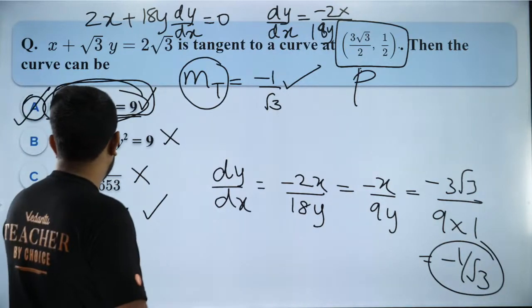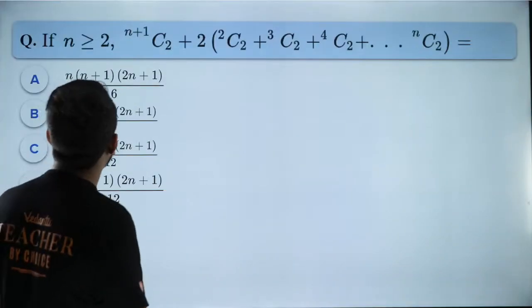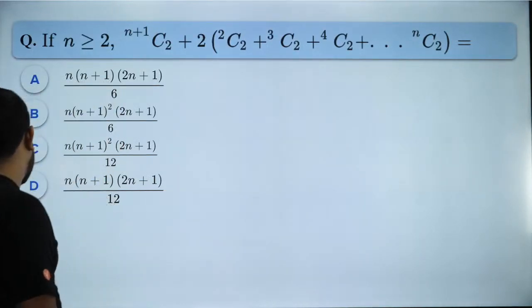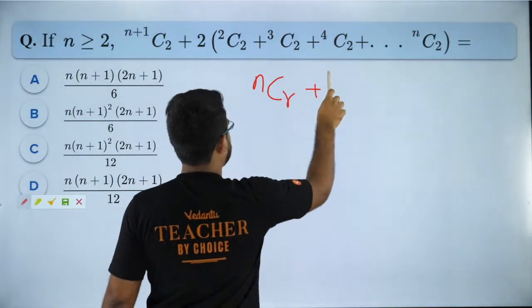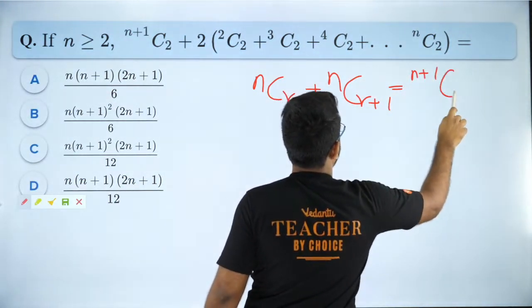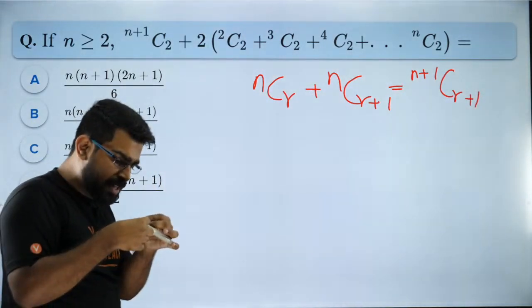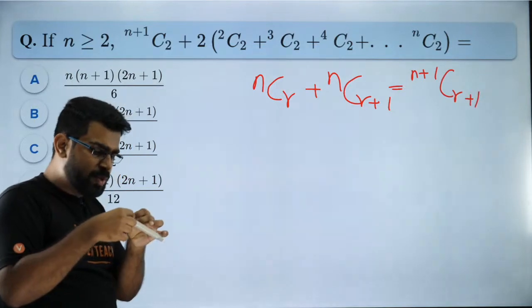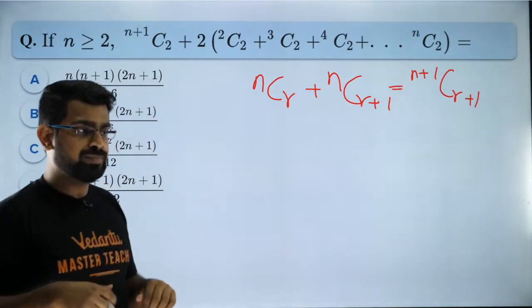Okay, so that's it. Let us move forward and we will go to the next question. What do we have here? This is also a fantastic question. So this is from binomial theorem. What formula? NCR plus NCR plus 1 is equal to N plus 1 CR plus 1. Do you all remember this formula? I hope you guys remember this formula. This is a very important formula, guys. You get a lot of questions from this.